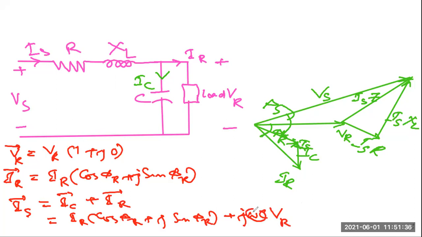Instead of omega, we'll substitute 2 pi f. So this is written as j 2 pi f C VR. Up to this step, any doubt? Anyone?